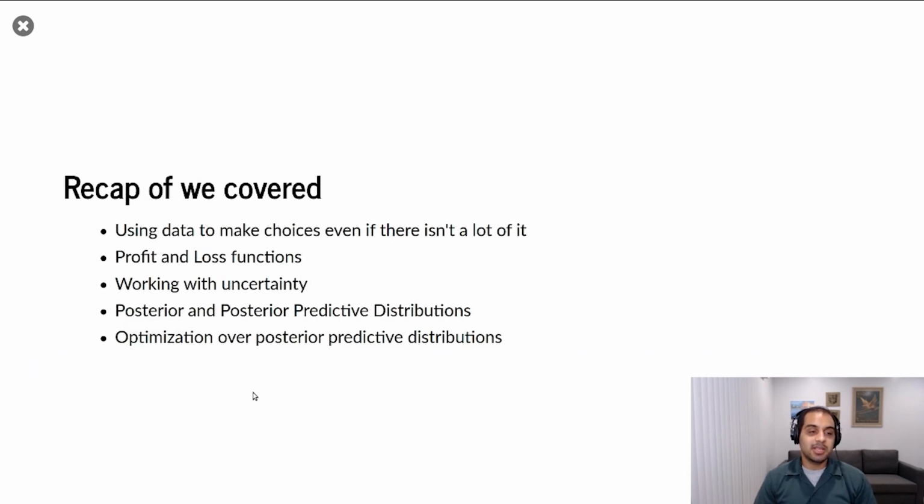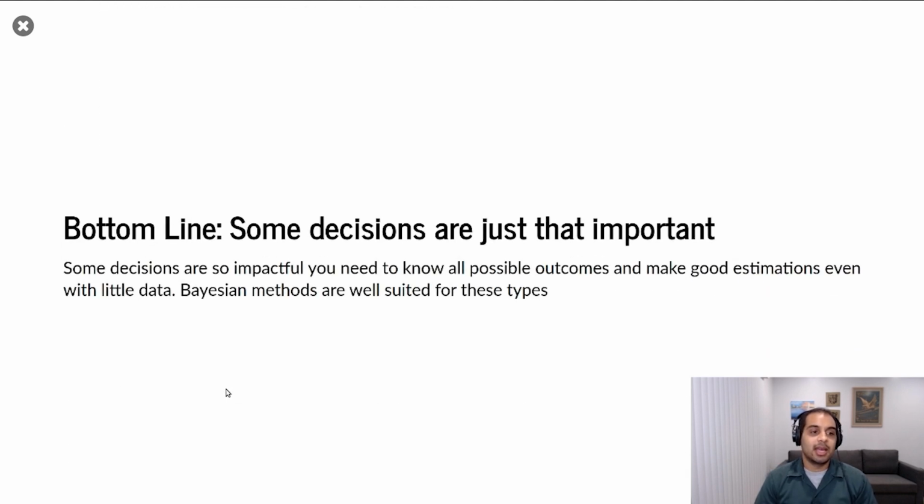And so let me do a quick recap of what we've done. We've learned to use data to make choices, even when there isn't a ton of data. We've learned profit and loss functions, and at least how to use them in the Bayesian context. Certainly, we've worked with uncertainty and how posterior distributions and posterior predictive distributions help you work with uncertainty. And we've shown how to optimize over posterior predictive distributions once we have them. And the bottom line again: some decisions are just so important that you want to be using the most flexible tools that fit that situation. And in those cases, Bayesian methods are just, in my opinion, the best suited for those types of decisions.